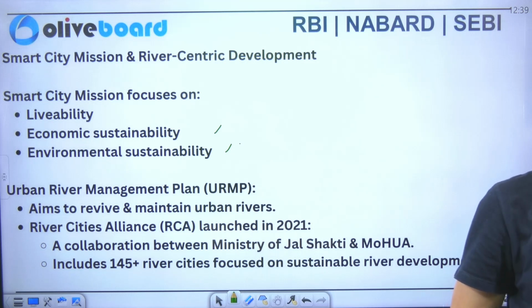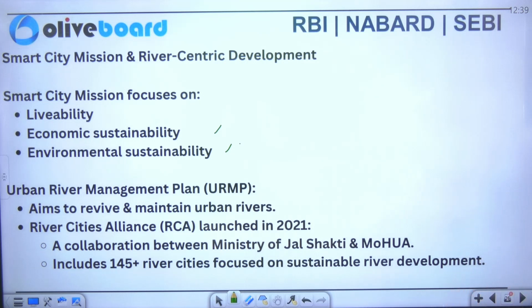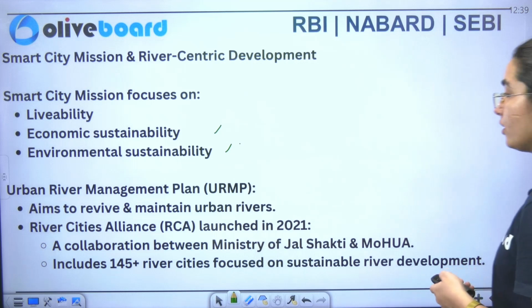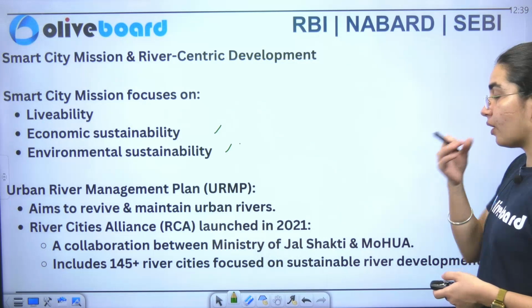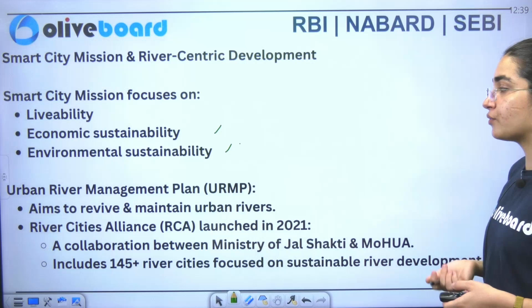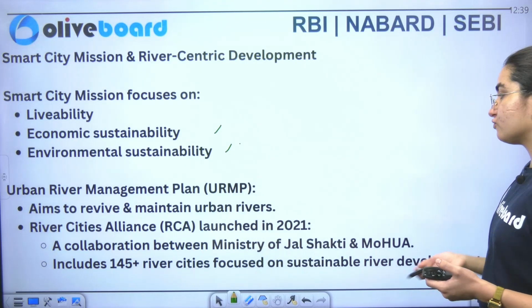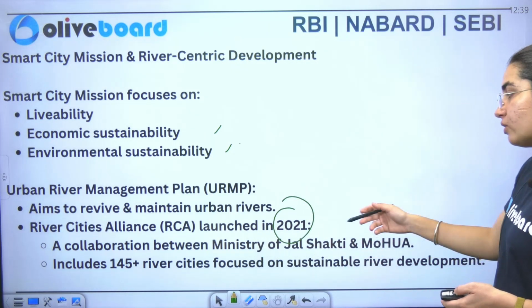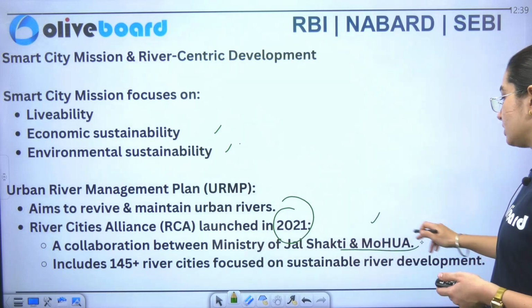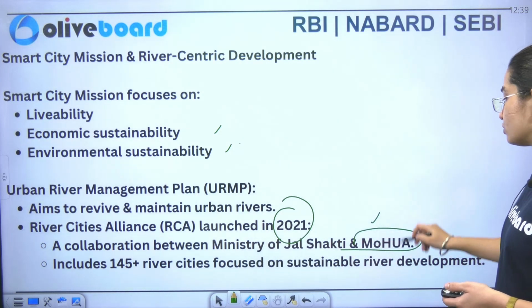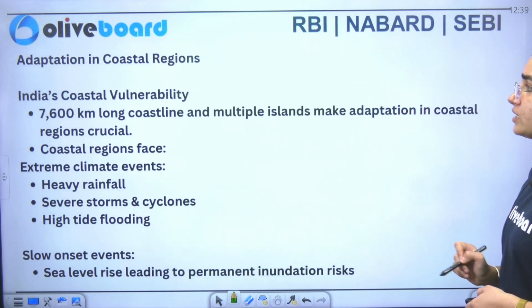So you can see here that it aims to revive and maintain your urban rivers. Now specifically talking about River Cities Alliance. This was launched in the year 2021, a collaboration between the Ministry of Jal Shakti as well as your Housing and Urban Affairs. So this is what has been discussed here.